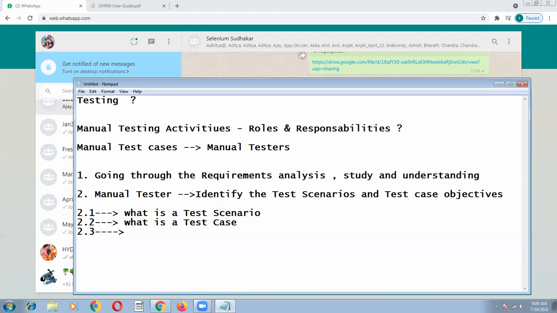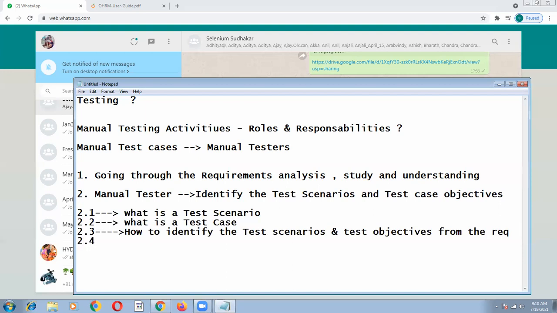How to identify the test scenarios and test objectives from the given requirement, and how to write the test case. That's it.